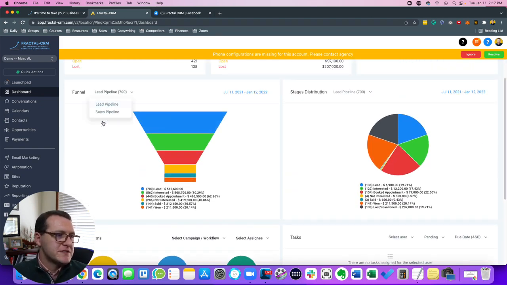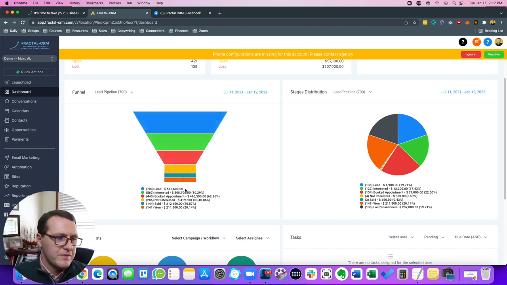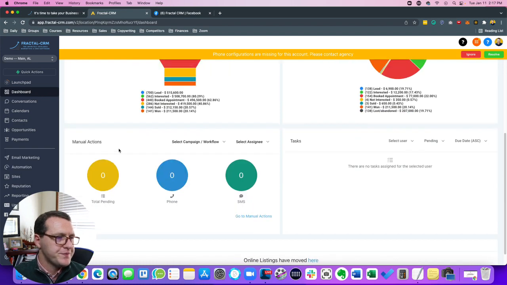In your pipelines, you can set up multiple pipelines, lead pipelines, sales pipelines, etc. So this is more like the funnel where people come in at the top, and what percentage came down. The numbers get smaller and smaller as people move through the funnel. This shows you how many people are in each of the stages. So this is a stage breakdown, and this shows you the percentages of how many people have gone through each step, and you can have steps in your pipeline that aren't included in either of these graphs, which is really nice as well.